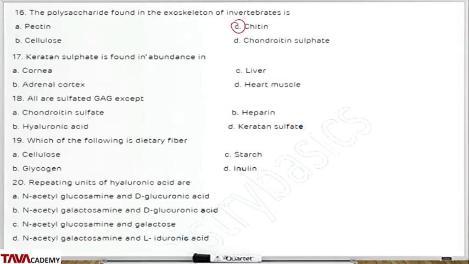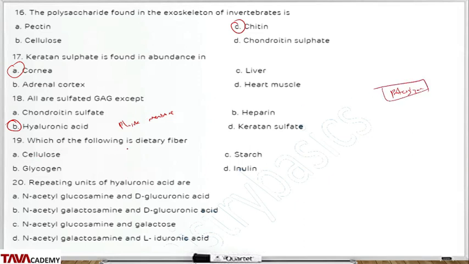Keratan sulfate is found in abundance within the cornea. Question 18 says all are sulfated GAGs except hyaluronic acid, which is the only GAG that is not sulfated and the only GAG made at the plasma membrane. The rest are made within the Golgi apparatus and join with core proteins within the ER to form proteoglycans. Refer back to your lectures for details.